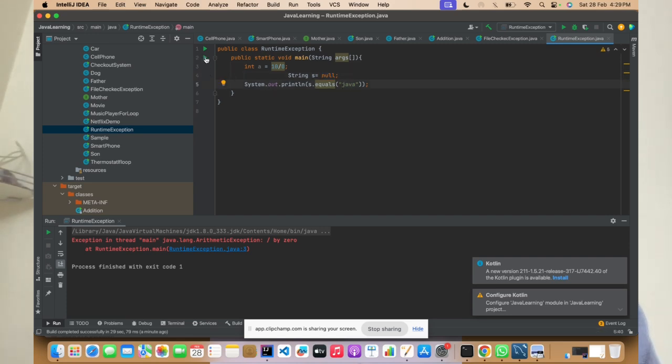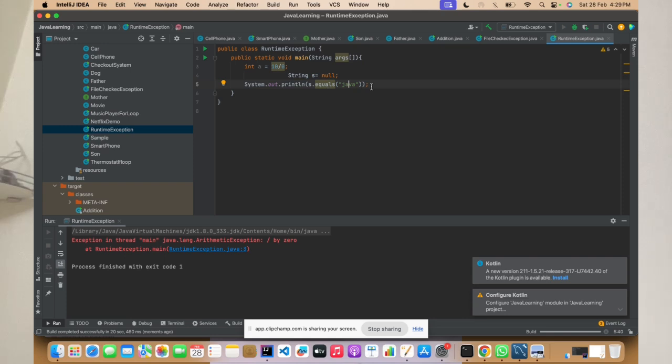Okay, now if you try to compile this, what exception are you expecting? It is null pointer exception, because s is already holding null. And on top of that we are trying to run some string methods like equals or the other, right? So if you check this, it will give something called null pointer exception. The best examples of the runtime exception are arithmetic exception or null pointer exception. Okay, so that is another exception. Fine.